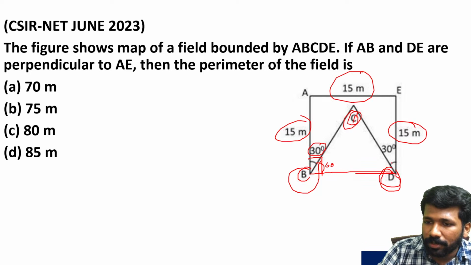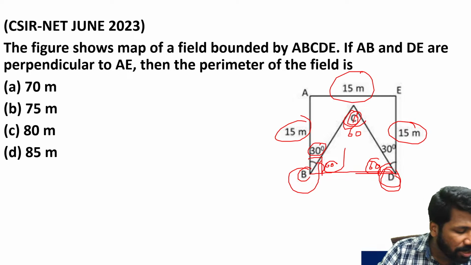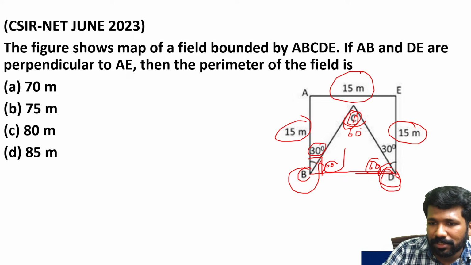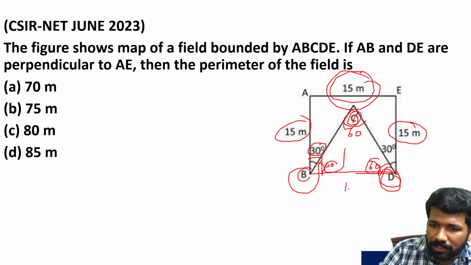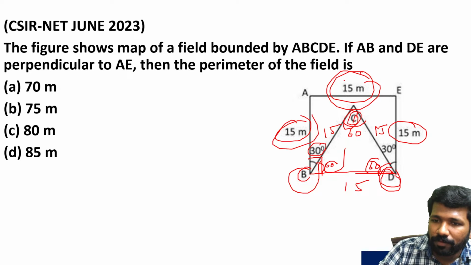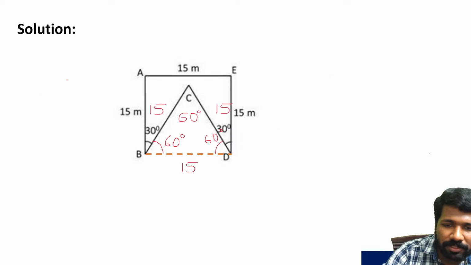It is perpendicular. So this will be 60 degree, 60, 60 and 60, because remaining should be 60. Angle sum property of triangle we discussed in the geometry chapter. So if three angles are equal, three sides are also equal. So it is an equilateral triangle. And if this is 15, this is also 15. So 15, 15, these two are also 15. So now you got 15, 15, 15, 15, 15. 5 15s added, that will be 75.